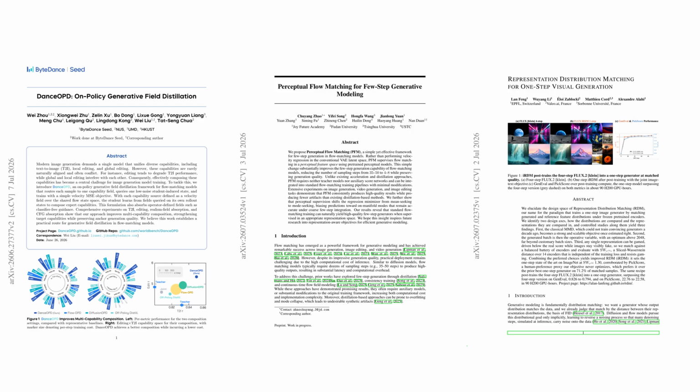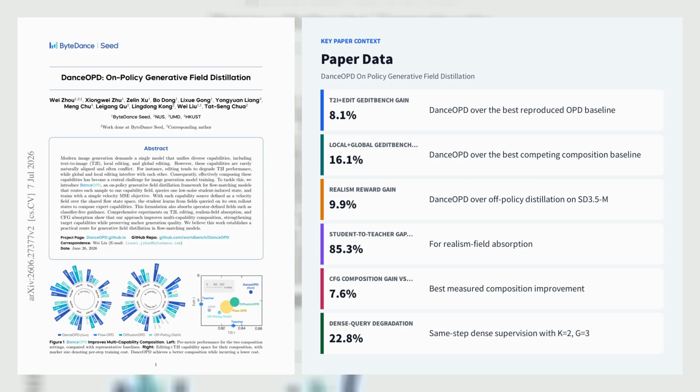In plain English, AI image models are getting faster without simply getting worse. Keep watching, because the interesting part isn't just speed, it's how these methods change what training a generator even means. Let's explore the first paper, Dance OPD: On-Policy Generative Field Distillation.